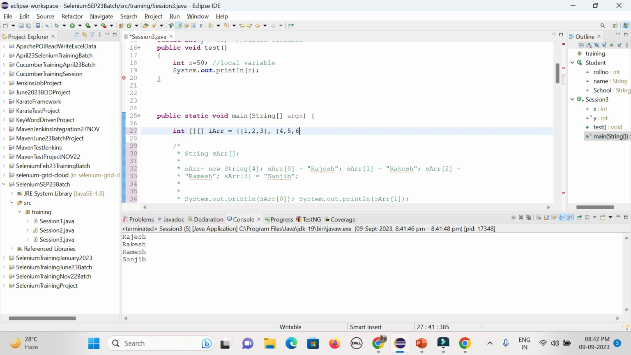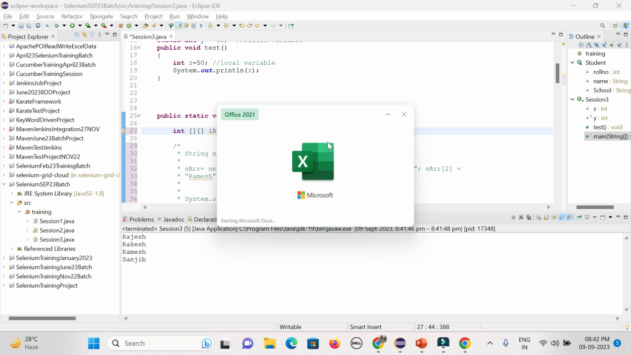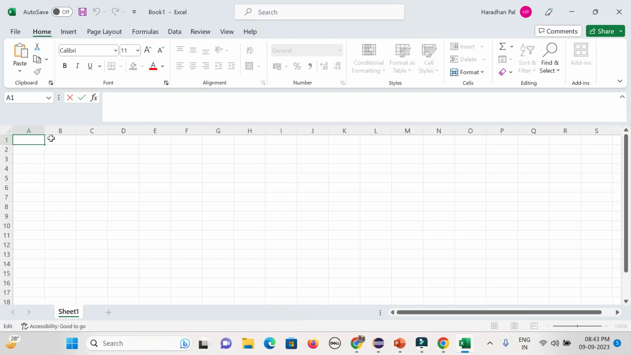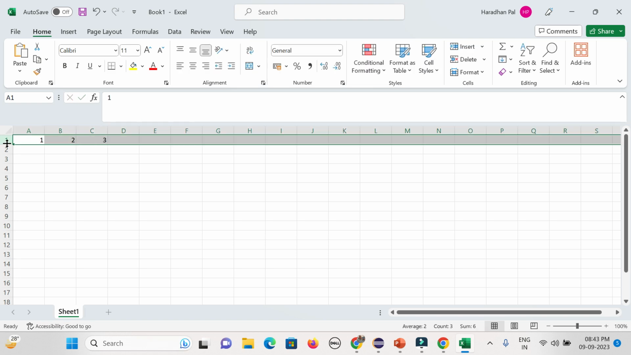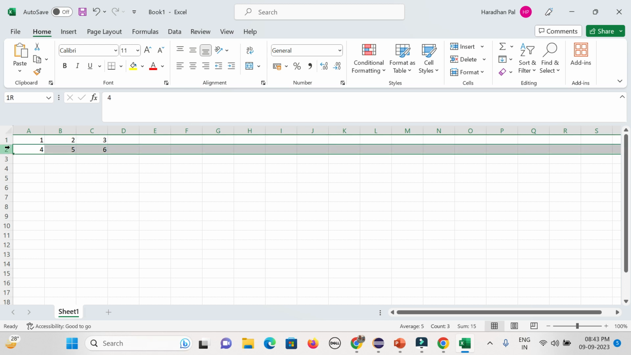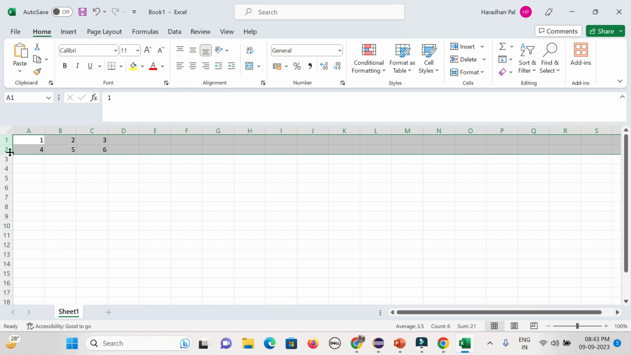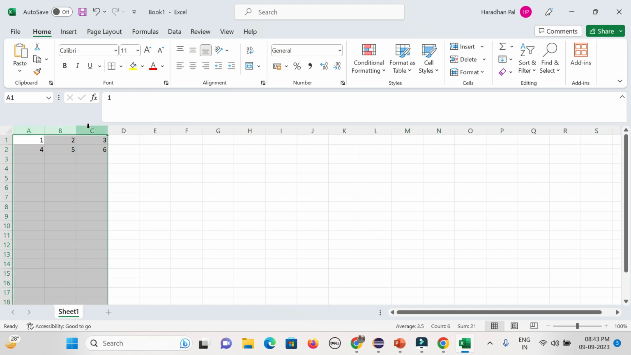So how will it look? If you open an Excel, that is the way it will look. First 1 2 3 is the first row, and then 4 5 and 6. That is called a 2 cross 3 matrix. Row count is 2 but column count is 3. So row values are 0 to 1, and column values are 0 to 2. That is the way you can access the values.